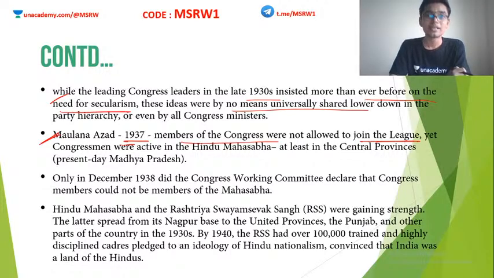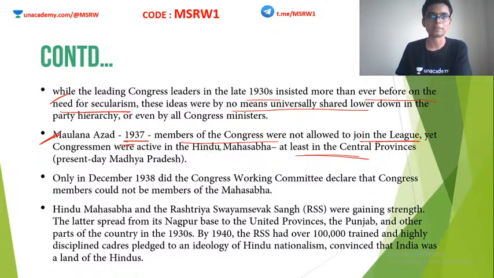The problem was, some of the Congressmen were active in the Hindu Mahasabha. The Muslim League is a Muslim organization, a political party. The Hindu Mahasabha is actually a Hindu organization. So when Maulana Azad said that people are not allowed to join the Muslim League, he should also have said people are not allowed to join Hindu organizations. But that did not happen. Clear? So there were differences among the Congress people also. Differences in ideas and differences in communication. Fine. So at least in the Central Provinces, this kind of thing happened.